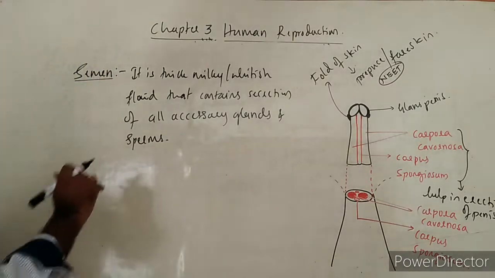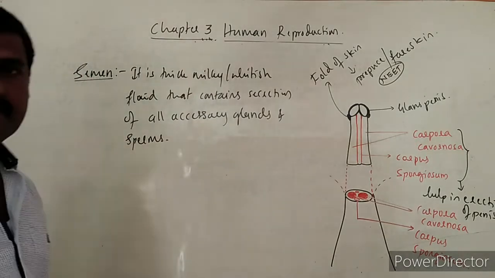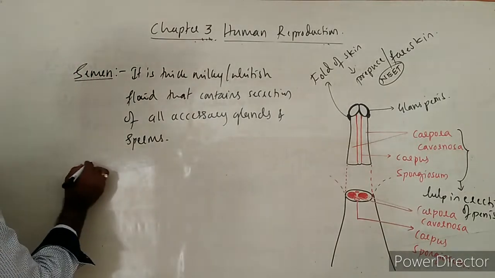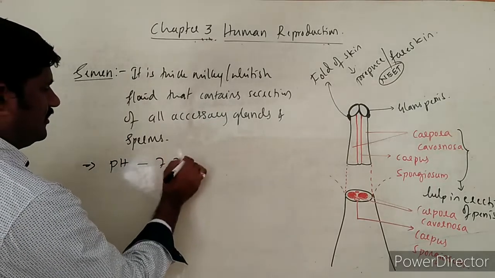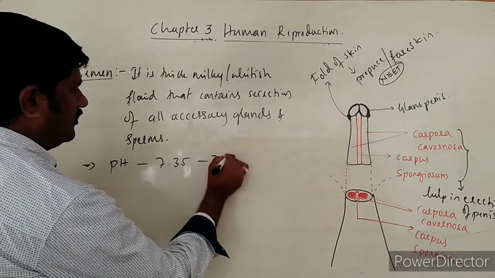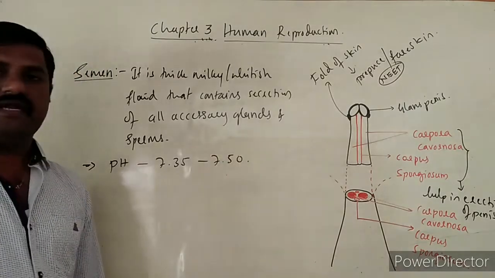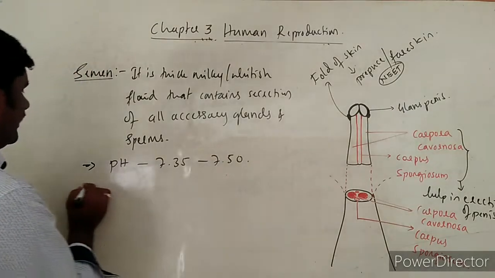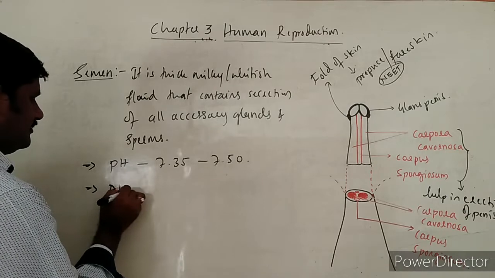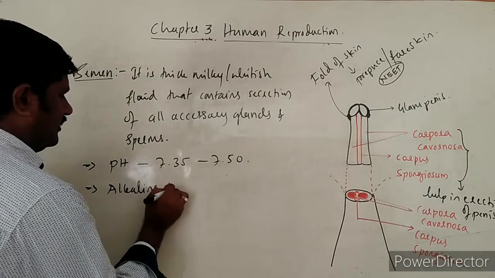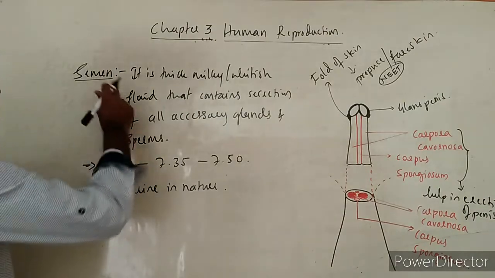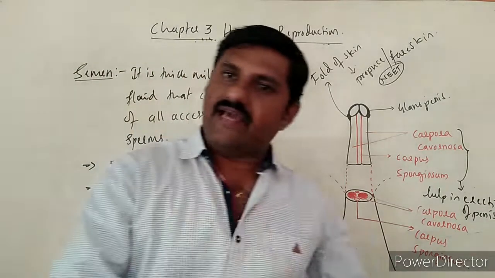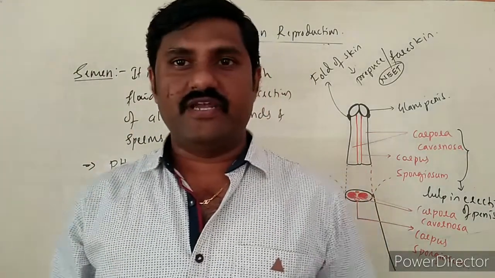Now we came to know what the semen is, right? This semen has a pH of about 7.35 to 7.50, so it is alkaline in nature. This semen is ejaculated during sexual intercourse.